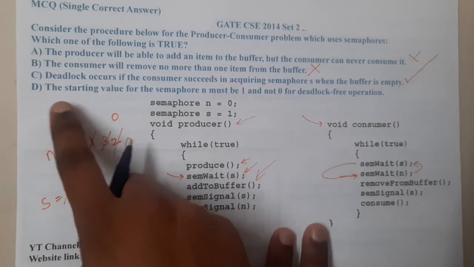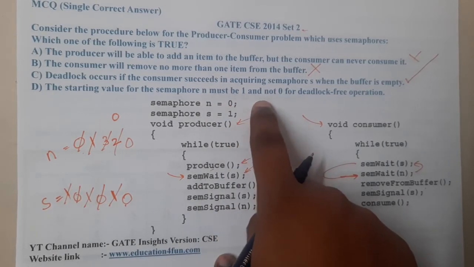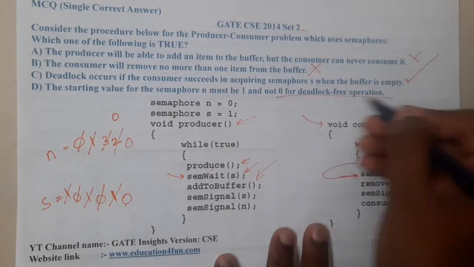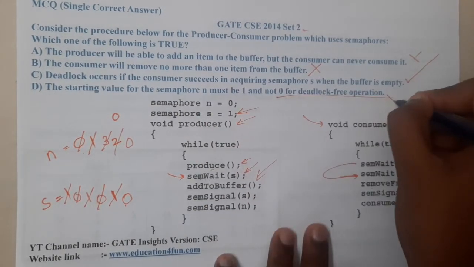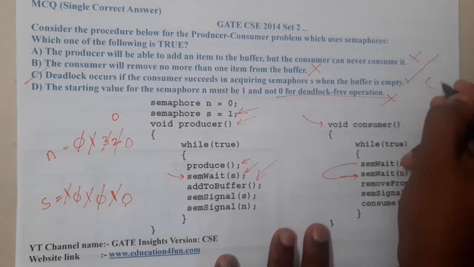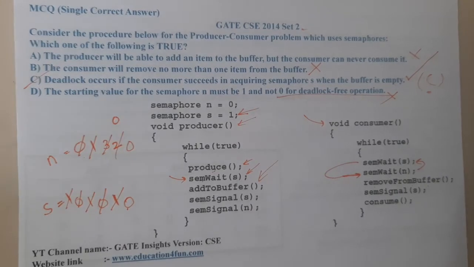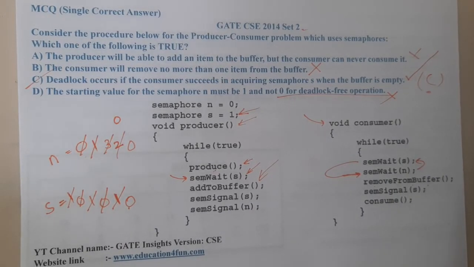Similarly, moving on to D: the starting value of semaphore n must be 1 and not 0 for deadlock-free operation. What did they say? They already gave it as 1 and with 1 only I got a deadlock, so this option is also wrong. The most probable correct answer should be C. It's quite an easy question, a direct topic-based question, because we already know how the producer consumer problem works.